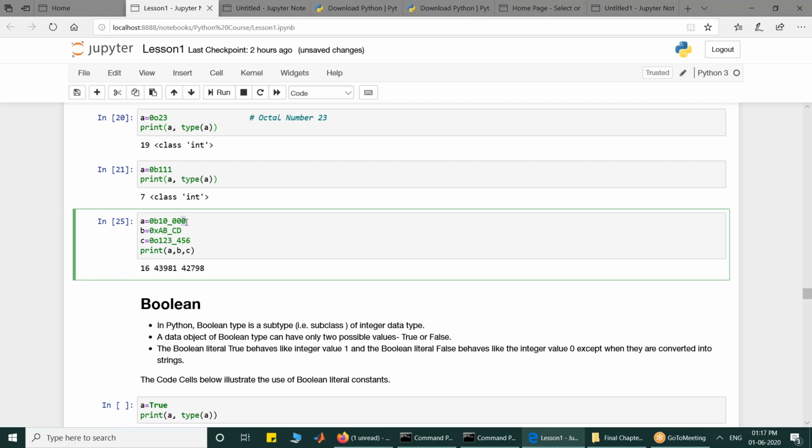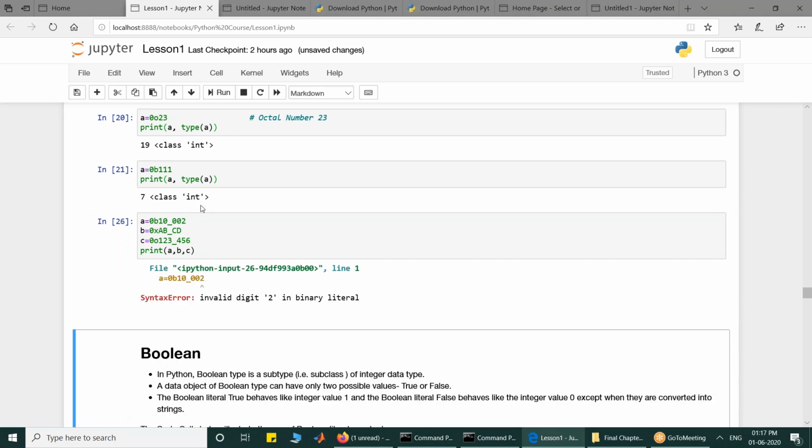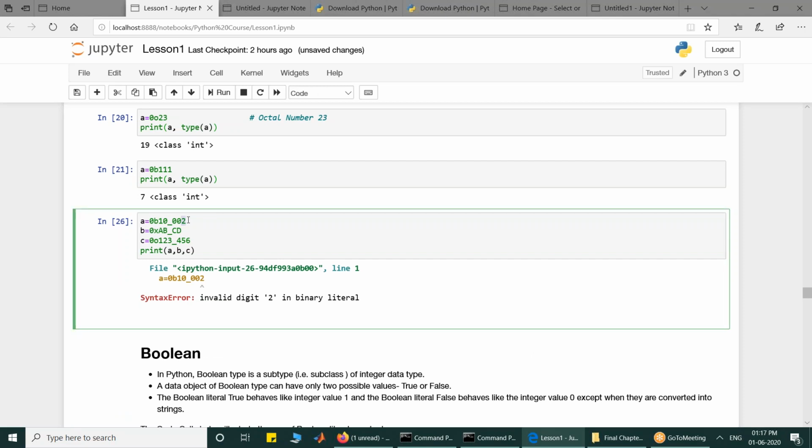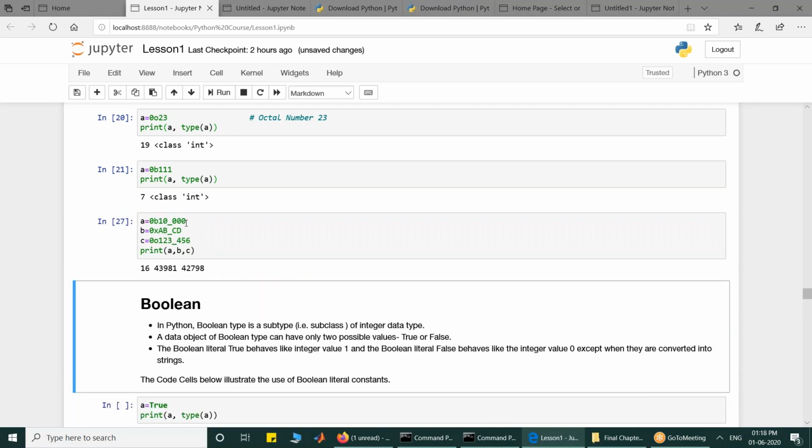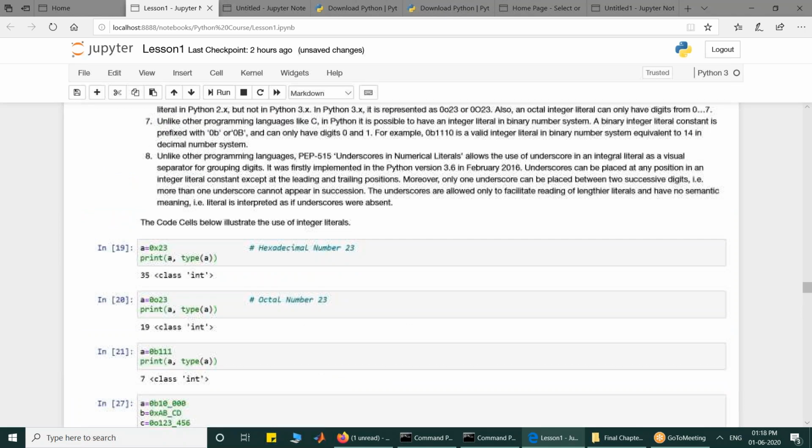But now in binary also, if you start putting 10002, I expect an error. The reason is that 2 is a digit which is not allowed in the binary number system. In binary, there are only two digits, 0 and 1. So whenever you write a binary integer literal value, you have to work with digits 0 and 1 only.